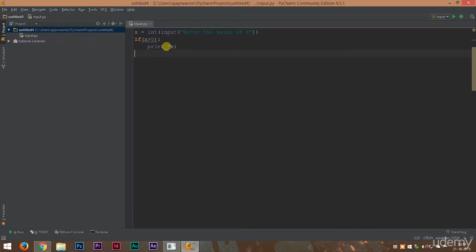So I'll repeat the syntax of the if statement once again. To use the if statement, we use the if keyword, open two brackets. Inside the bracket, we provide our condition. Use a full colon. You need to remember this part. The full colon has to be used, not a semicolon, but the full colon. Then, after inserting a tab space, we write our code inside the if statement. In this case, that is print x.